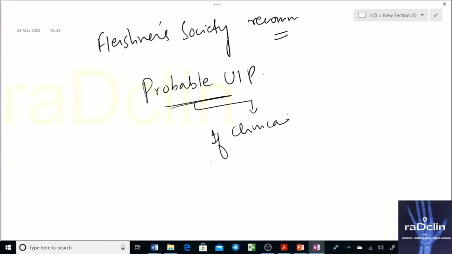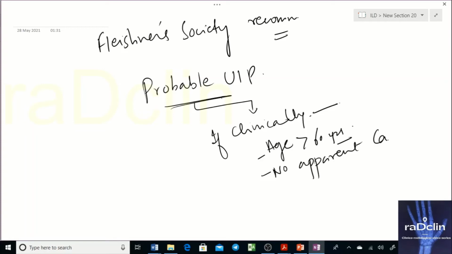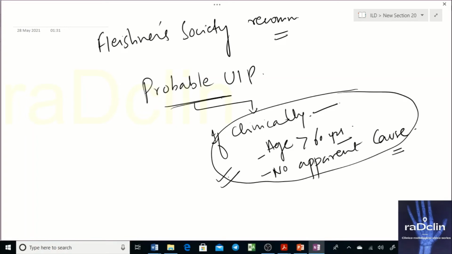If clinically the age of the patient is more than 60 years and there are no apparent causes, only then, in case of probable UIP, will you go for biopsy.